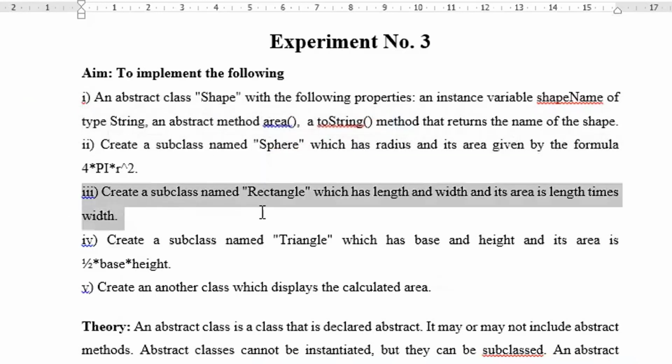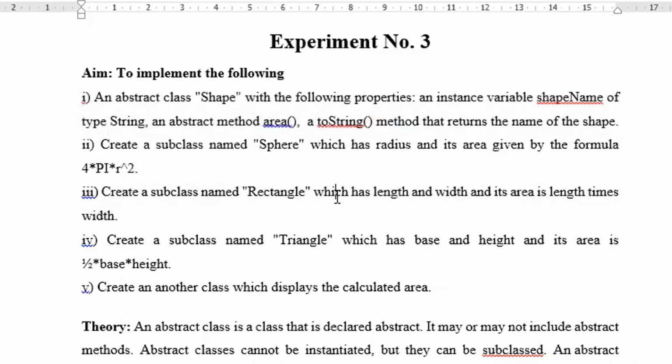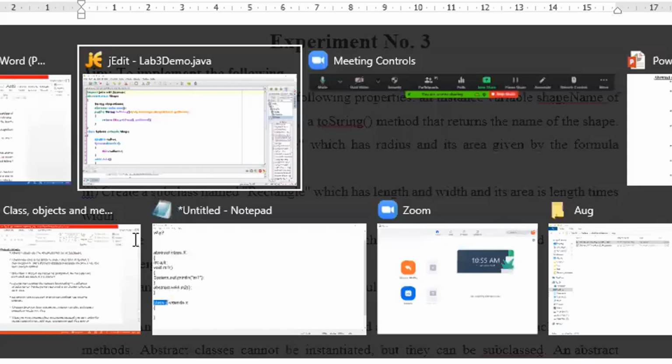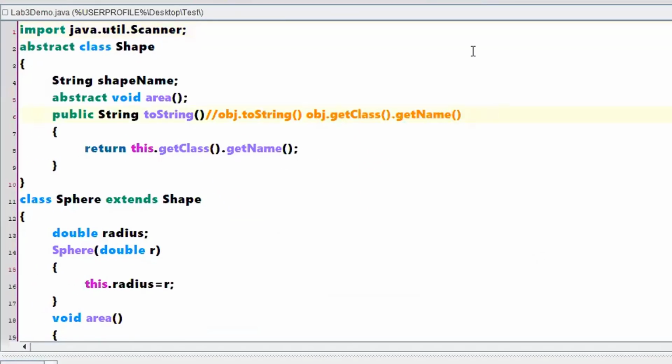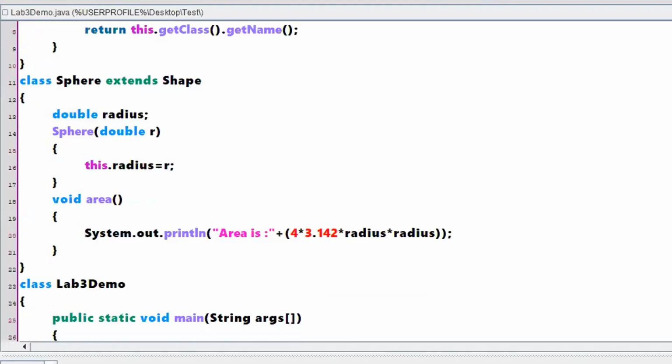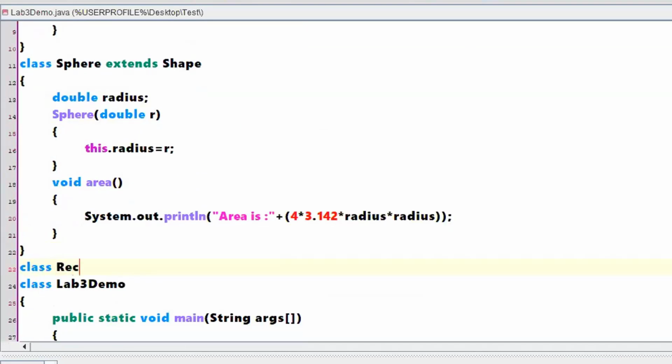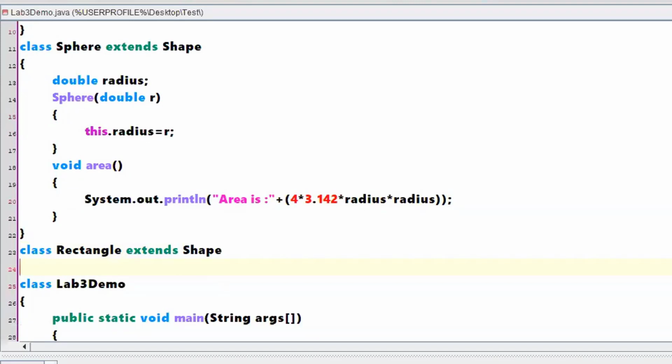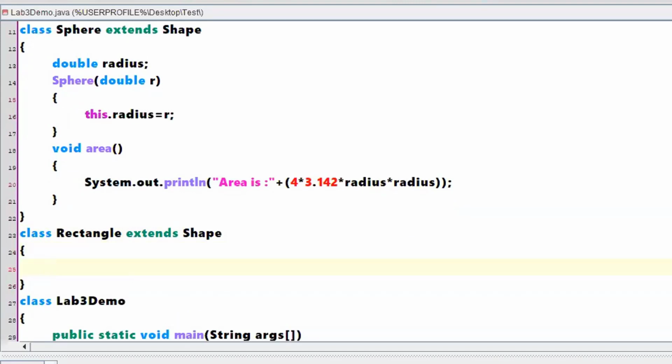Create a subclass named rectangle, which has length and width, and its area is the length times width. Shall we just quickly finish this particular part also? It won't take much time once you know this particular part. Yes, finish. Class rectangle extends shape. I am writing everything in front of you, not copying and not pasting anything.